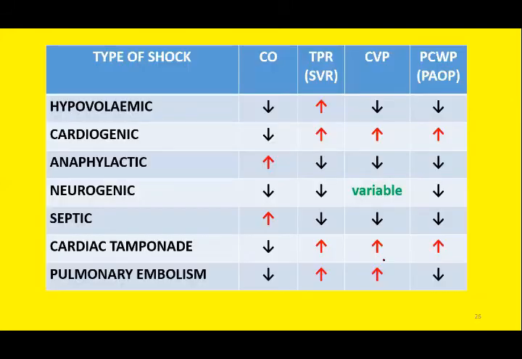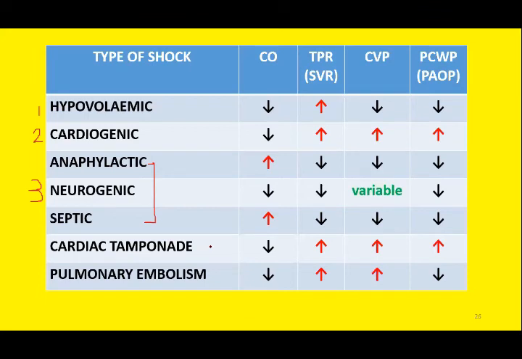So this is the last slide for today's session, and this is the summary of the whole discussion. So we have discussed hypovolemic shock, number one, the first type, cardiogenic shock, the second type, and then distributive shock. So anaphylactic shock, neurogenic shock, and septic shock. All these are known as distributive shock or low resistance shock.